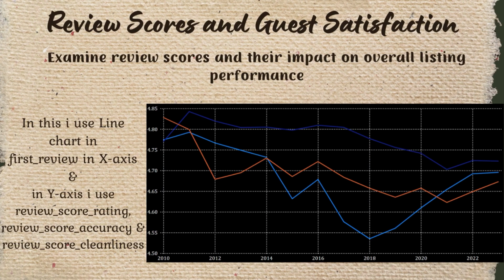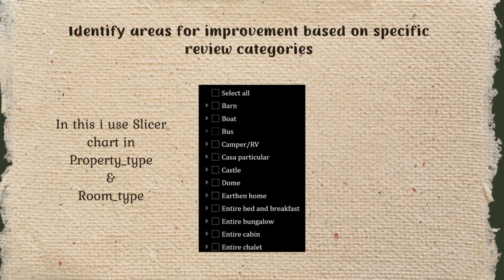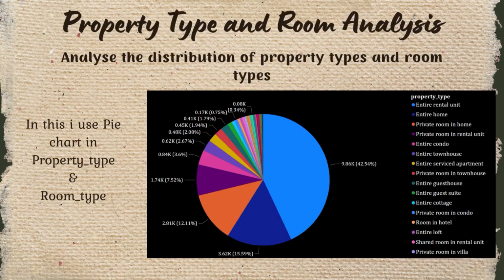As we can see in this slide, our next objective is to examine review scores and their impact on overall listing performance. Here we use a line chart to see the month-wise average review. In this objective, we identify areas for improvement based on specific review categories. Here we use a slicer to see specific reviews, like which property type has low and high reviews.